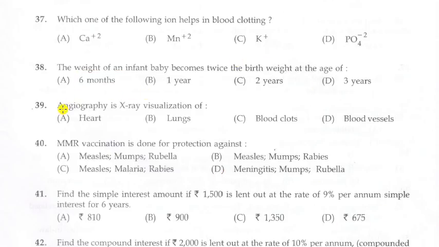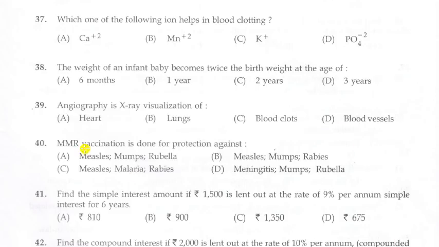Next question. Angiography is X-ray visualization of. Options A, heart, B, lungs, C, blood clots, D, blood vessels. Answer is D, blood vessels. So angiography is the X-ray visualization of blood vessels.